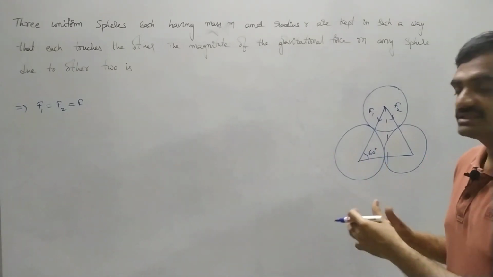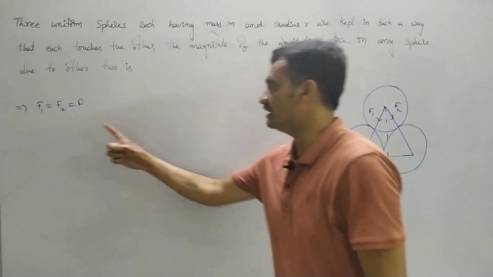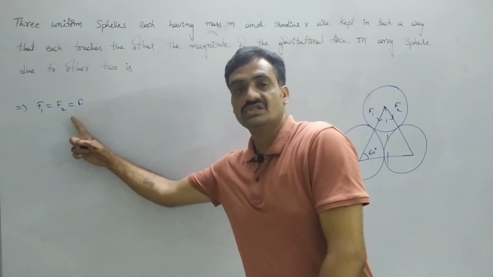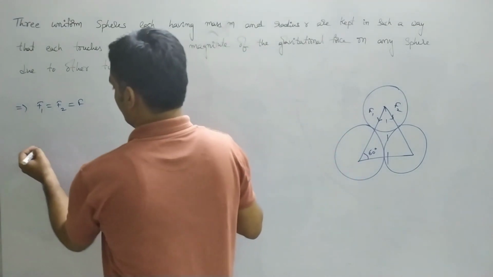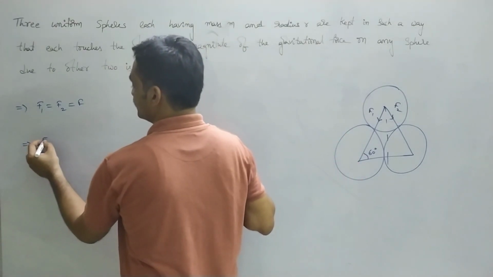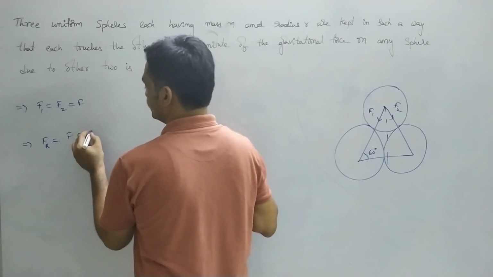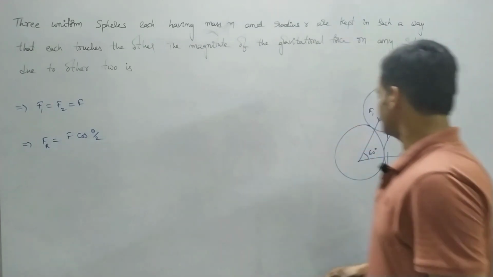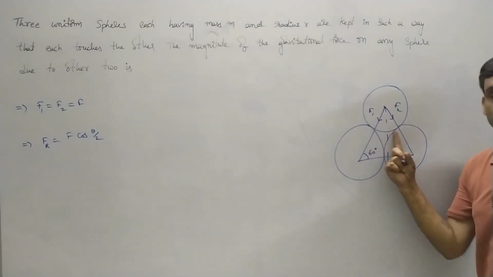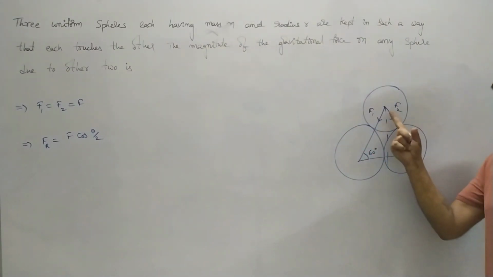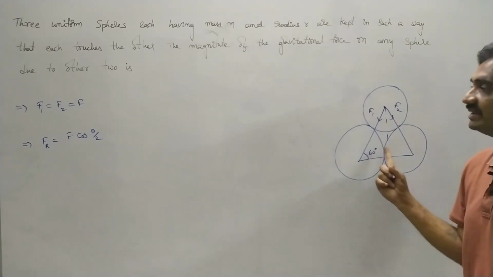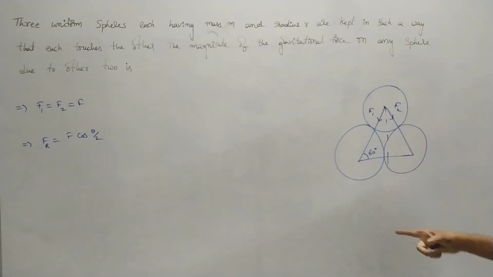Magnitude will remain the same. Since it is constant, here we consider F1 equals F2 equals F. The resultant force is represented as F_r equals F cos(theta/2). Why? Because adjacent side by hypotenuse. We have to represent the resultant of these two forces, which is cos(theta/2).